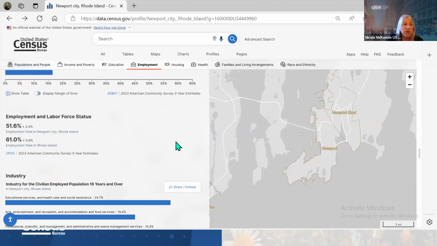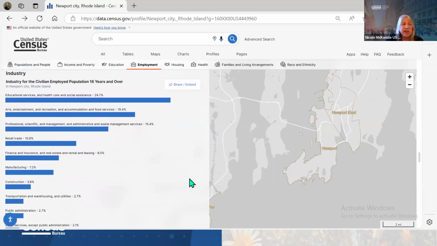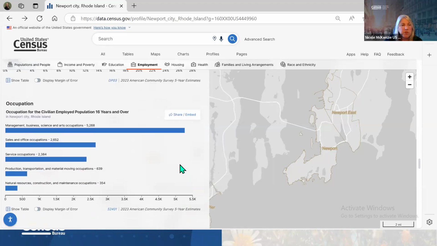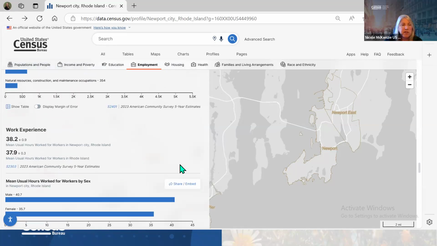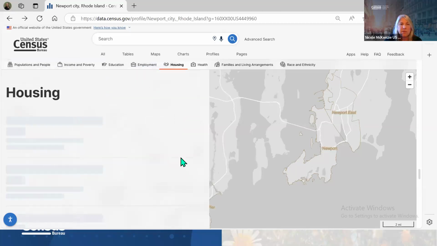Again, employment and labor force. Industry shows you where most folks are working. Looks like the top is educational services and healthcare and social assistance. That's where the industry is, 24.7% in Newport, followed by the arts and recreation. Makes sense, on the water. Shows occupation, work experience, housing. So I'm over here at the housing. We have health, families, and race and ethnicity to go.